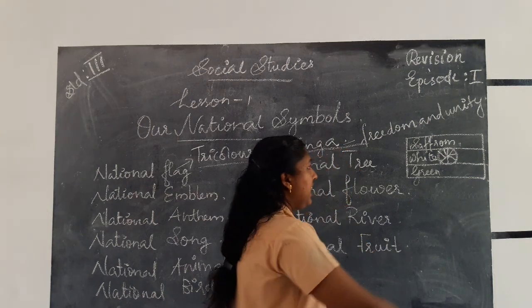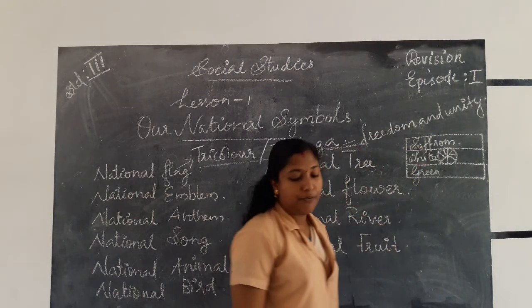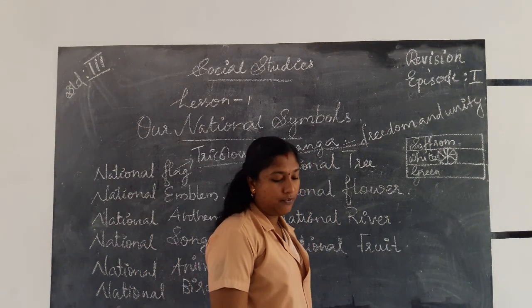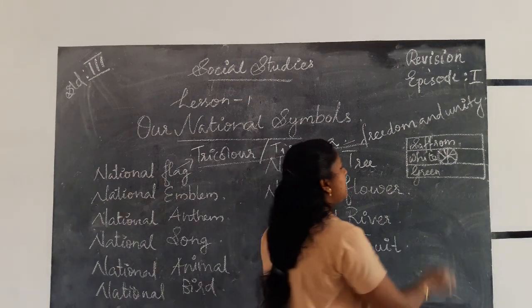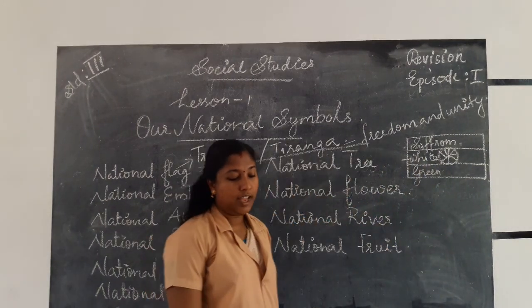Then each color is a symbol. First, saffron is the symbol of sacrifice. White is the symbol of truth and peace.